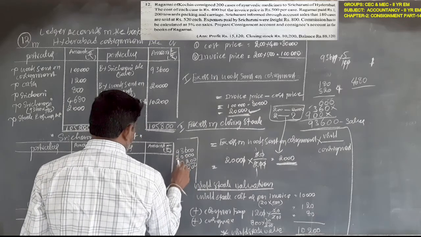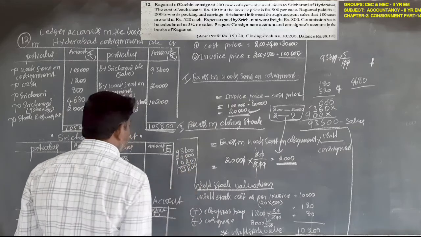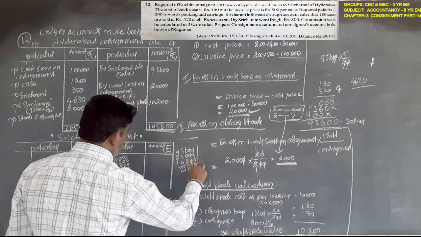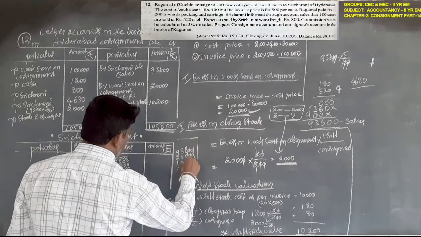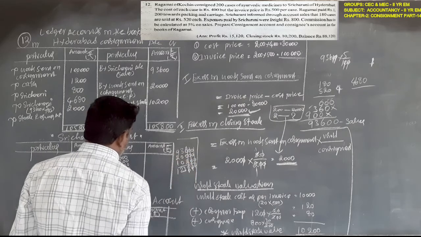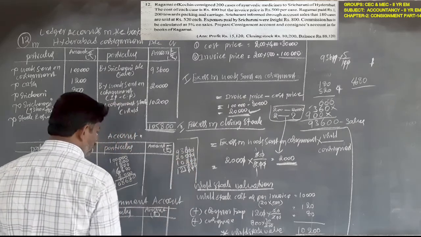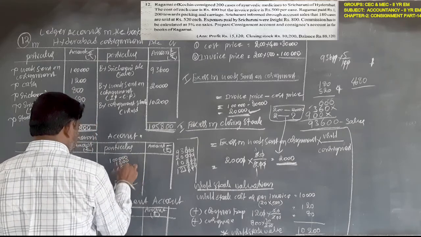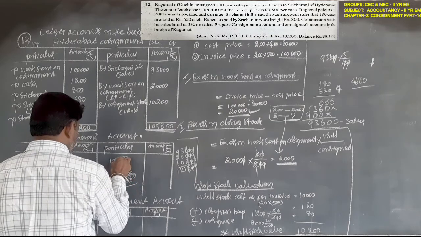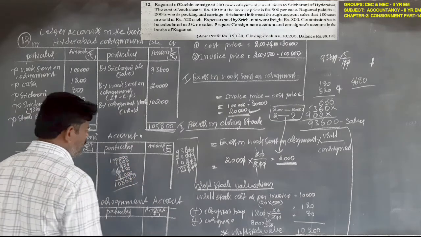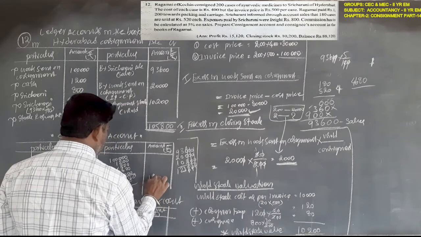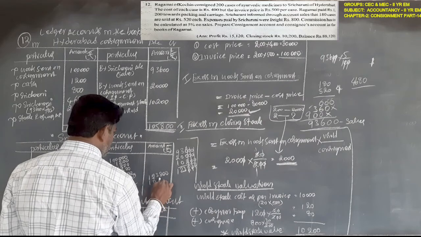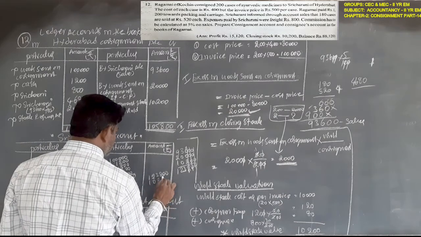9 plus 3, 12. 1,23,800 rupees. 9 plus 3, 12. 1,23,800. So here 1,08,000 rupees. So 1,23,800 rupees minus 1,08,680.